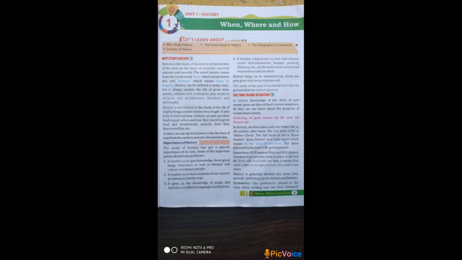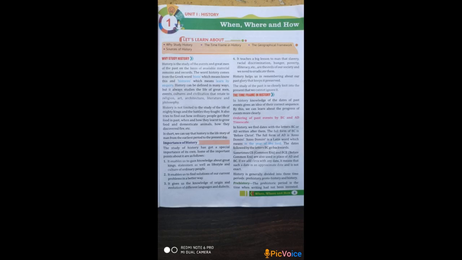See the fourth point, it teaches a big lesson to man. Means history teaches a big lesson to man, that slavery means in slavery people are owned by the other people, means किसी की गुलामी करना. Second one is racial discrimination. Racial discrimination means discrimination against individuals on the basis of their skin color.